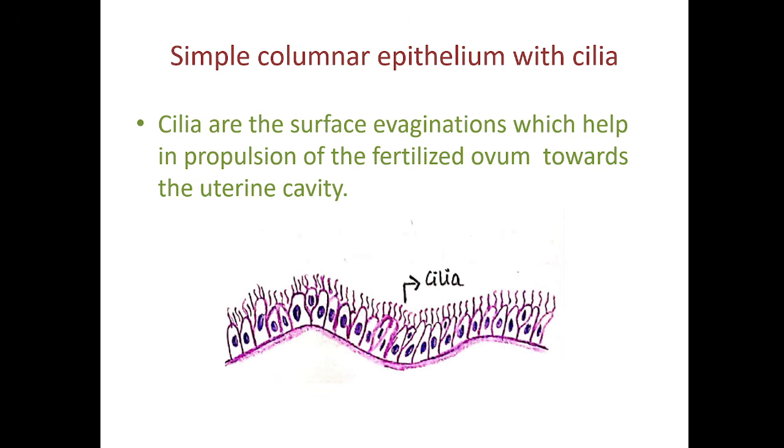That means this kind of epithelium, simple columnar epithelium with cilia, will be present in the fallopian tube, lining the mucosa of the fallopian tube. Cilia can also be seen in the trachea and in the principal bronchus.